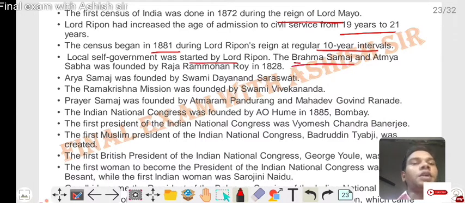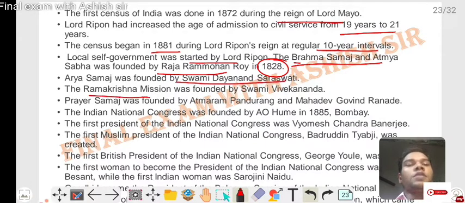The Brahma Samaj and Atmiya Sabha were founded by Raja Ram Mohan Roy in 1828. Arya Samaj was founded by Swami Dayanand Saraswati. The Ramakrishna Mission was founded by Swami Vivekananda. Prarthana Samaj was founded by Atmaram Pandurang and Mahadev Govind Ranade.